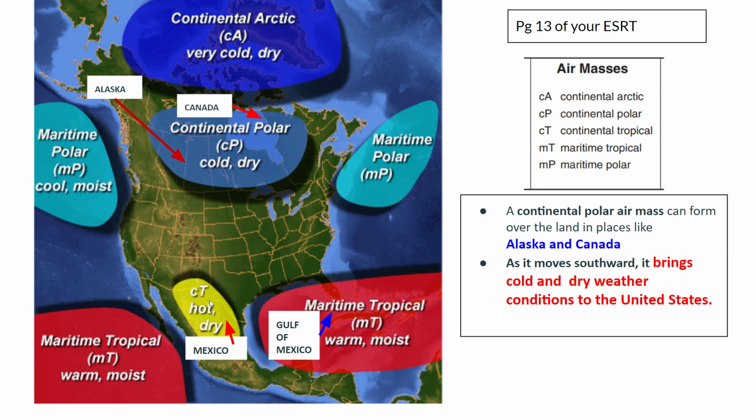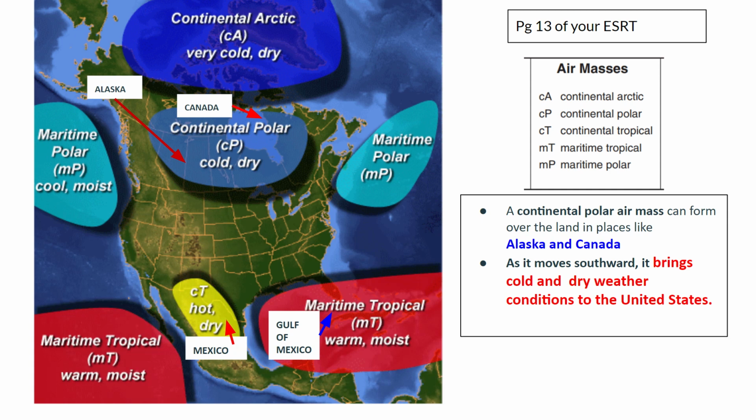In earth science, on the regions, we normally focus on Mexico, Alaska, and Canada, and especially Alaska and Canada. The reason is a continental air mass can form over the land in places like Alaska and Canada that we established, right? But what happens is these air masses can sometimes move southwards towards the United States. This area is the United States. And since it moves southwards, it can affect our weather and make it cold and dry.